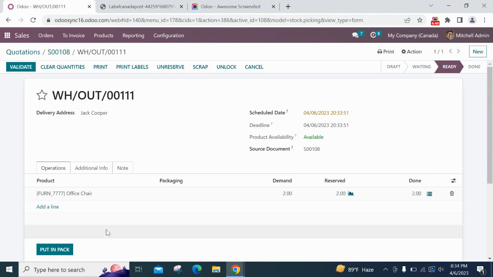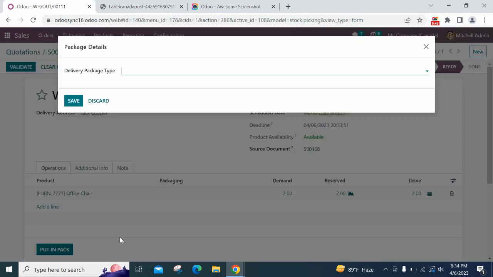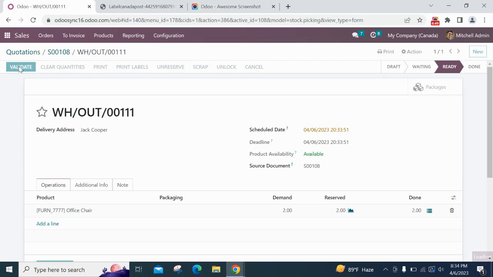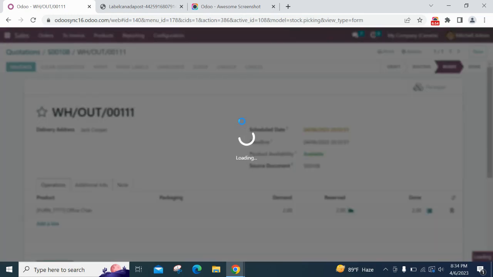The done quantity is 2 and now I'm going to click on the put in pack button, select packages for that and click on save. Now I'm validating this. The delivery is now done.